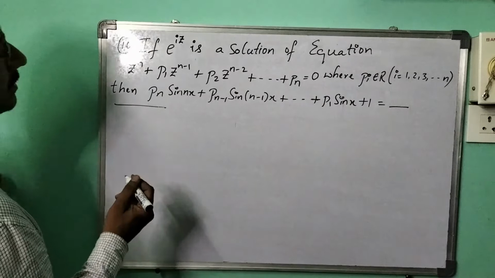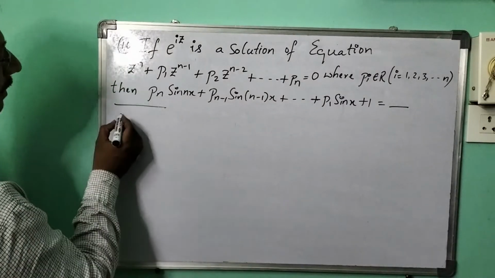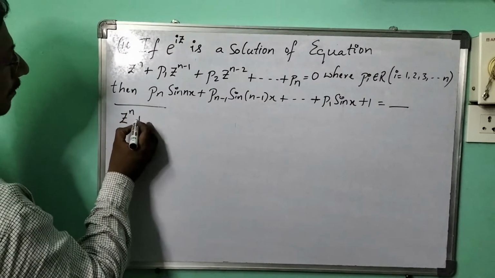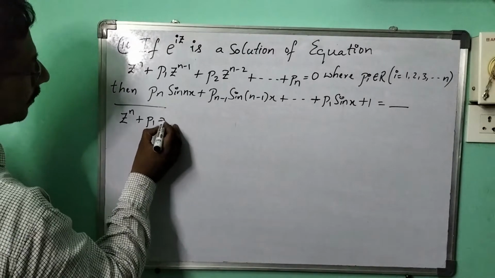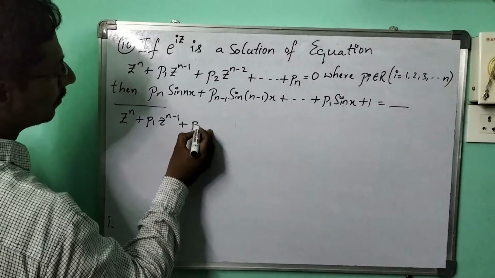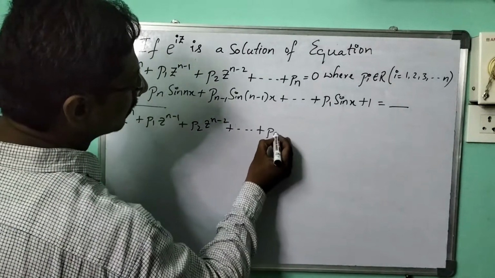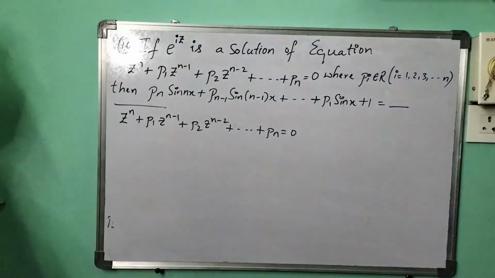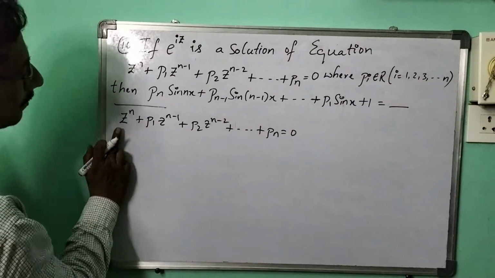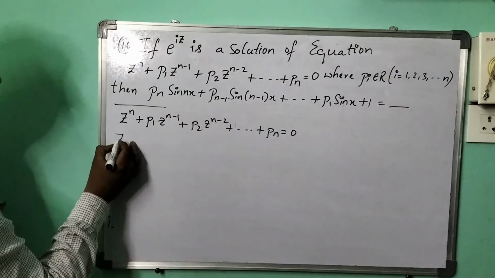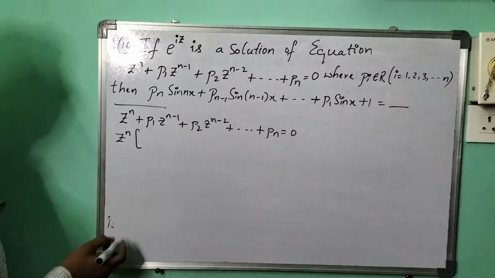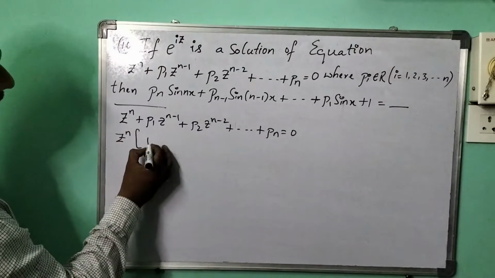So let me start with the given equation. What is the equation given? z power n plus p1 z power n minus 1 plus p2 z power n minus 2 plus and so on plus pn equals 0. Now let me take z power n as common. If I take z power n as common, that place should be 1.